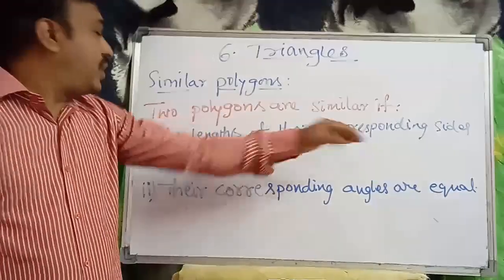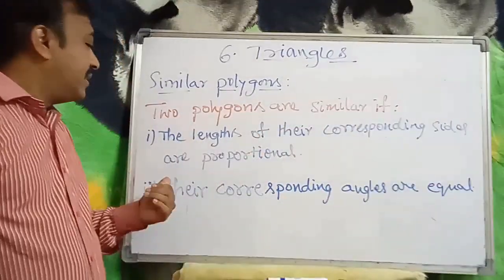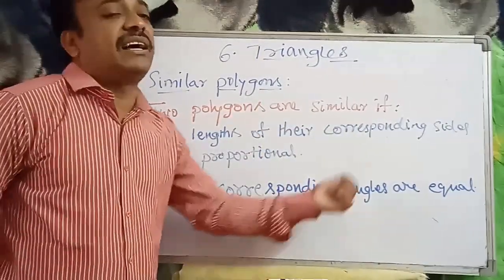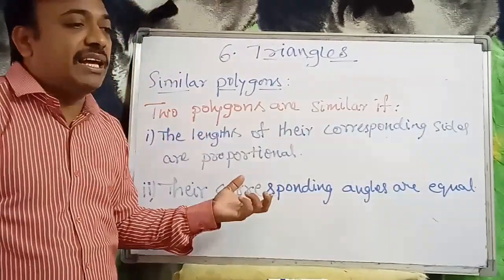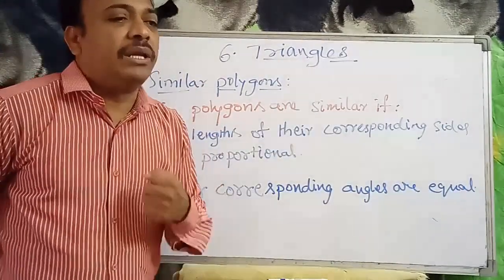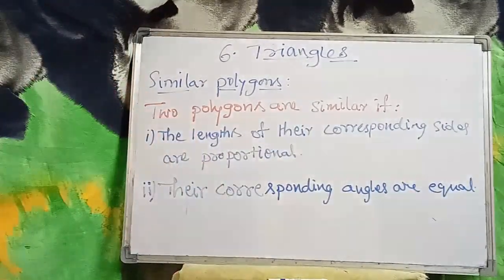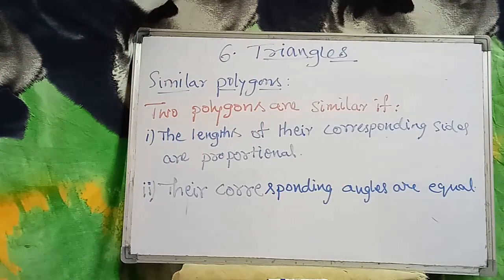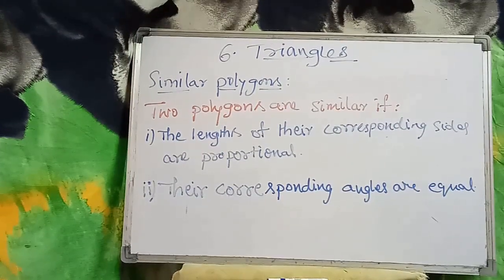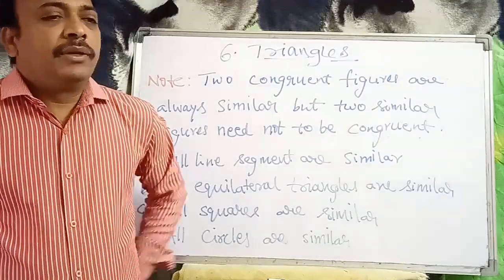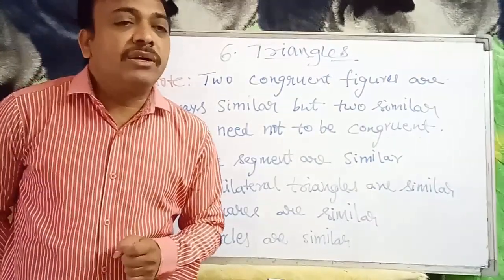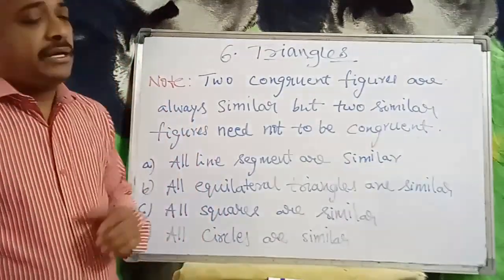Lengths of corresponding sides proportional and corresponding angles equal, for the similarity of polygons. So now we have discussed the polygon similarity criteria.